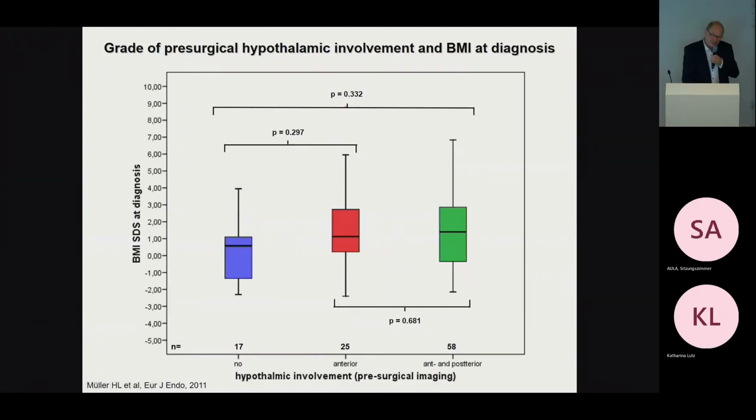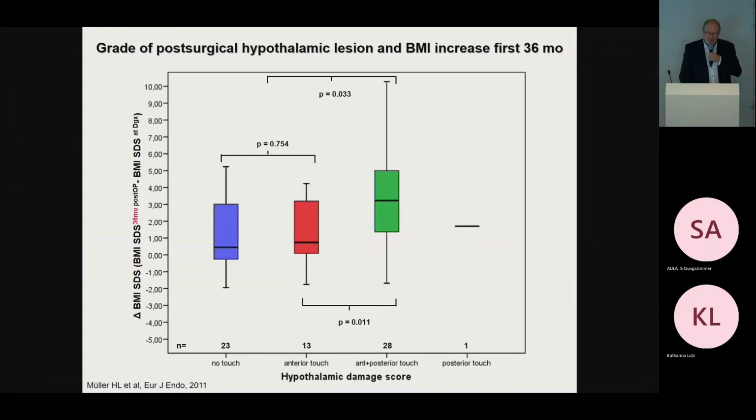What we wanted to know was how BMI SDS at the time of diagnosis relates to the grade of pre-surgical hypothalamic involvement. And as you can see, we were not able to detect any significant difference in patients without hypothalamic involvement, with anterior involvement, and with anterior and posterior pre-surgical involvement. This graph changes when we look at the change in BMI SDS during the first 36 months after surgery, in that patients who get anterior and posterior hypothalamic surgical lesions show a significant increase in BMI SDS during the first 36 months.